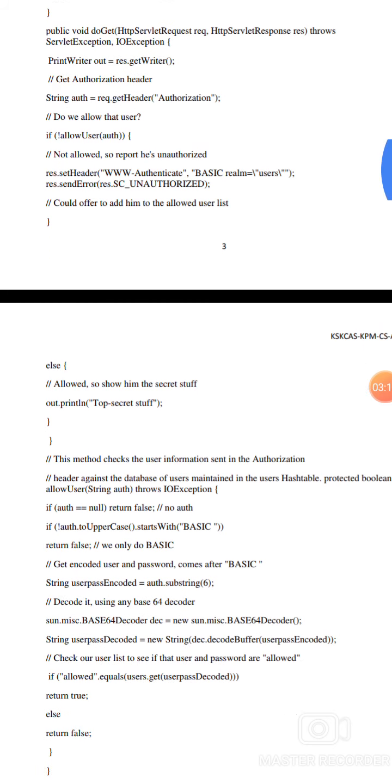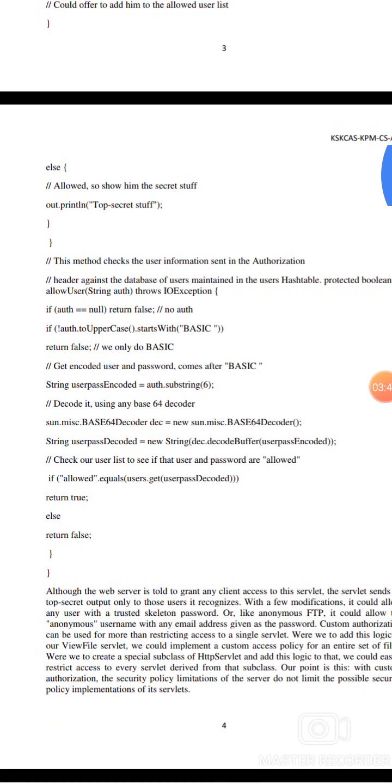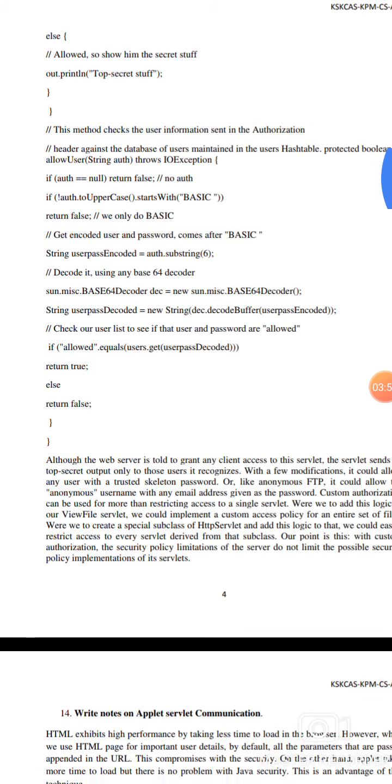res.setHeader WWW-Authenticate, Basic realm equals users. res.sendError, meaning unauthorized, means it does not allow that user, who is not in that list. Then close that brace, else allow to show the secret stuff. out.println top secret stuff. Then close the brace, then close the main class brace.